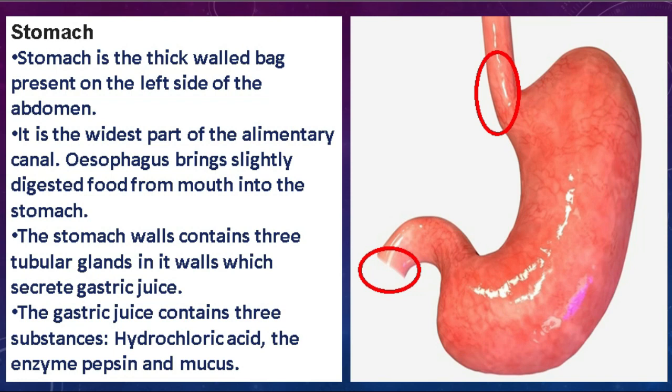Students, the stomach wall contains three types of glands. These glands secrete different types of gastric juices that help to digest the food. The three gastric juices that these tubular glands secrete in the stomach are hydrochloric acid, the enzyme pepsin, and mucus.